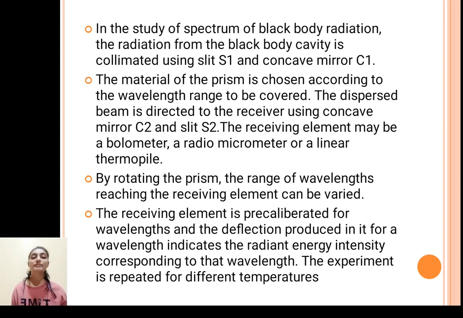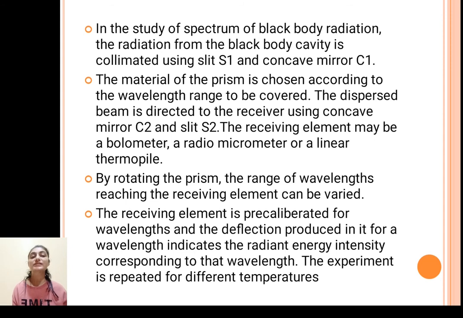The receiving element may be a bolometer or a radio micrometer or a linear thermopile. By rotating the prism, the range of wavelengths reaching the receiving element can be varied. So basically here you are just rotating the prism so that the wavelength will change, and corresponding energy values we are noting down.